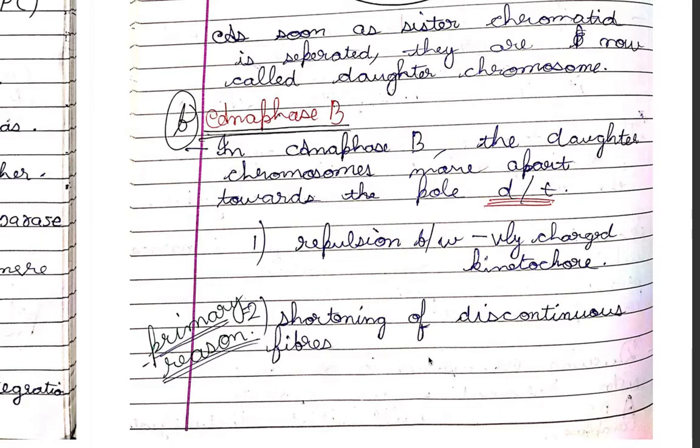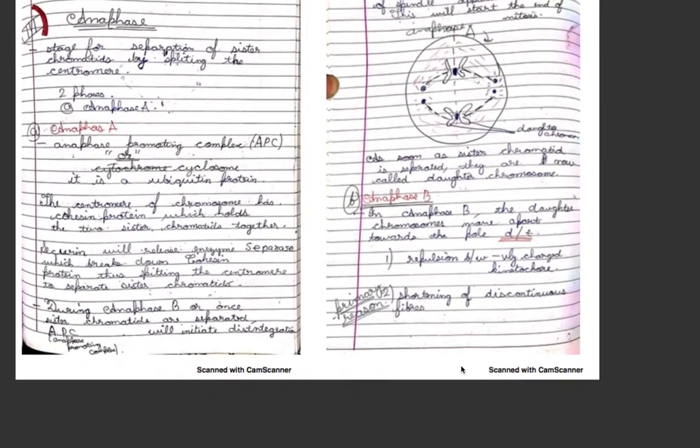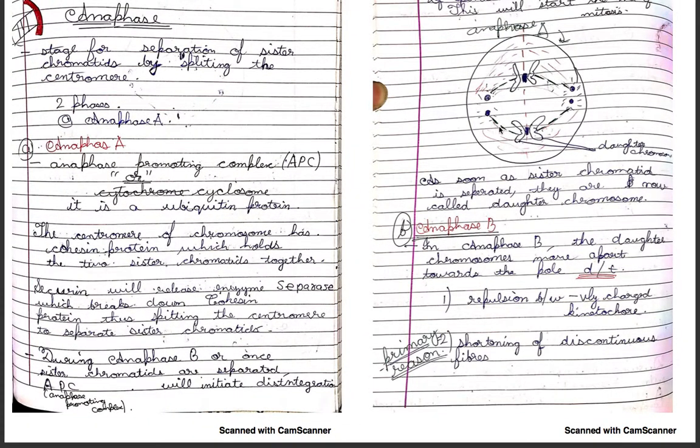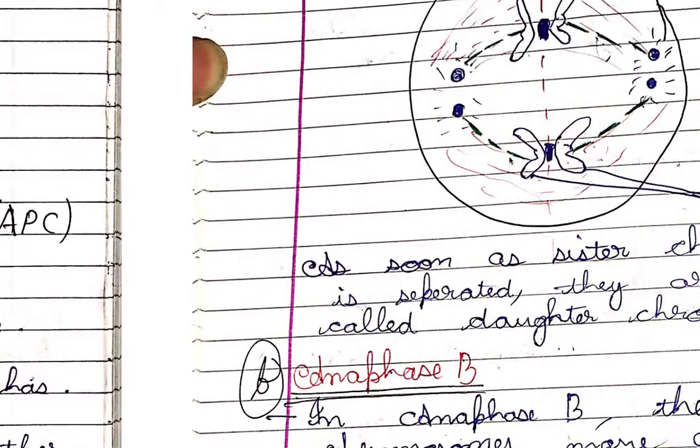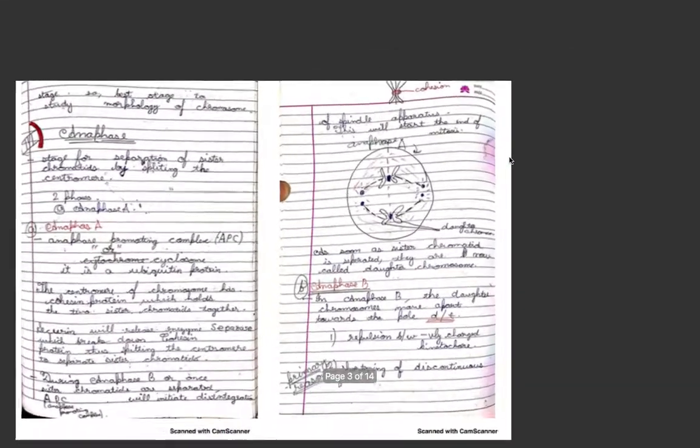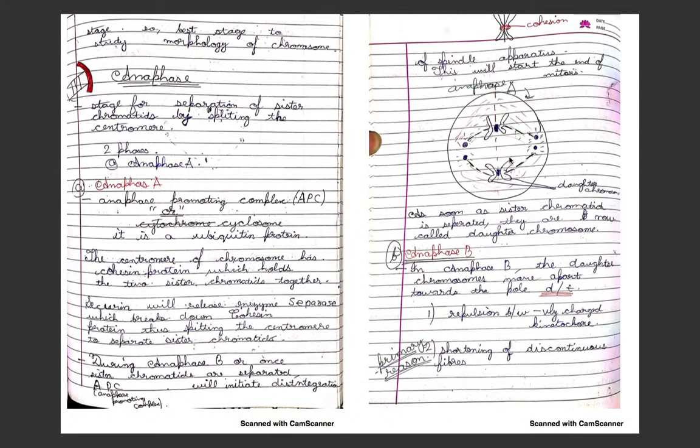The main and primary reason is the shortening of the discontinuous fibers, that is these fibers, the green ones. Shortening of these fibers is the main reason why the daughter chromosomes move apart.